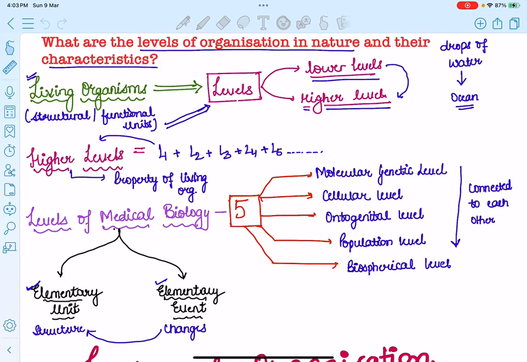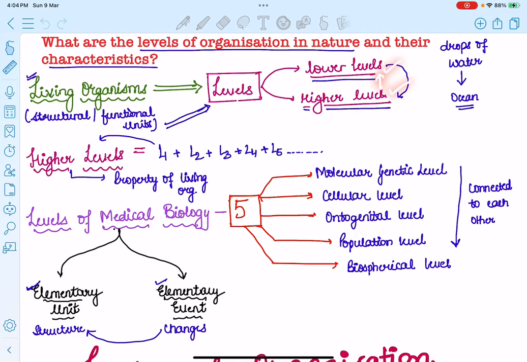Guys, you are well aware of the fact that lots of drops of water make up an ocean, right? The ocean is filled with many single small drops of water. Similarly, living organisms are made up of a lot of structural and functional units. These structural and functional units are considered at certain levels in the living organism and are divided into two categories, the lower levels and higher levels.